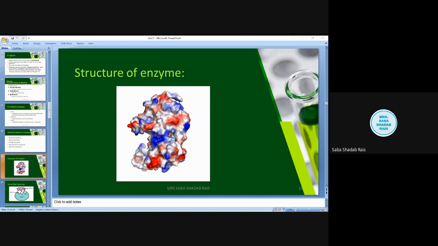So now this particular enzyme will bind to the substrate, that is lactose, from the active site only. You can see here this schematic diagram, which is showing the active site of the enzyme. You can see it is ideal for the substrate, isn't it? So it provides the proper catalytic groups to facilitate the specific interaction with the substrate.